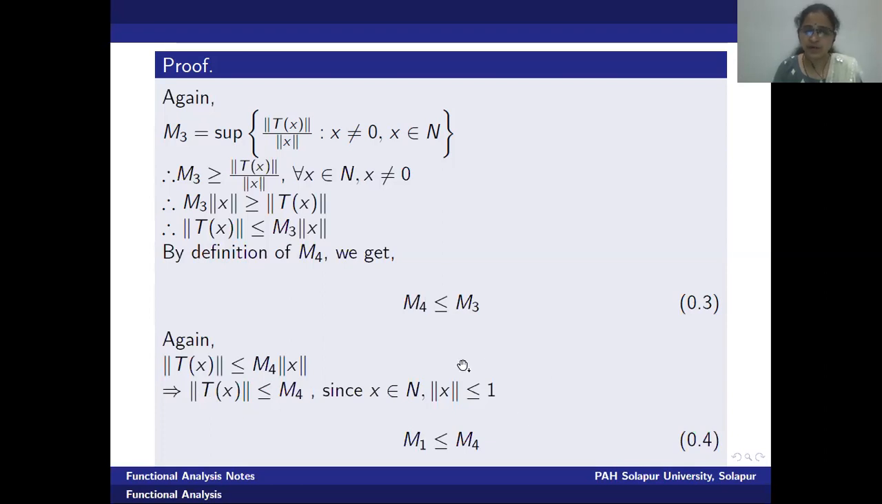Norm t of x provided norm x is less than or equals to 1. m1 is the least upper bound, m4 is an arbitrary upper bound. Therefore, surely the inequality holds as m1 is less equal by m4. Let me call this equation number 0.4.